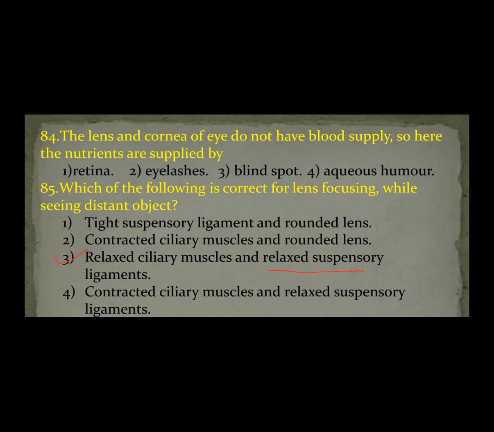In the fourth option, what is given? Contracted ciliary muscles. The ciliary muscle will contract when we see near objects, not far or distant objects. So there is a mistake in this question. So in the third option, in the second statement you have to change the relaxed suspensory ligaments to stretched suspensory ligaments. Therefore, the answer is the third option.